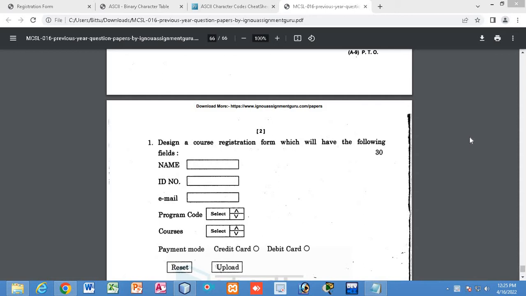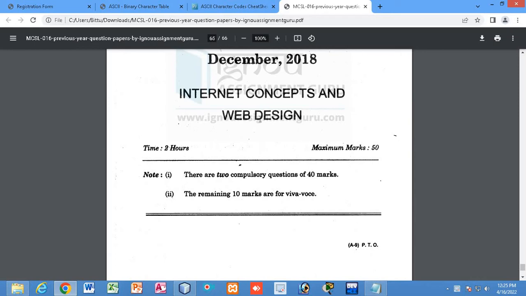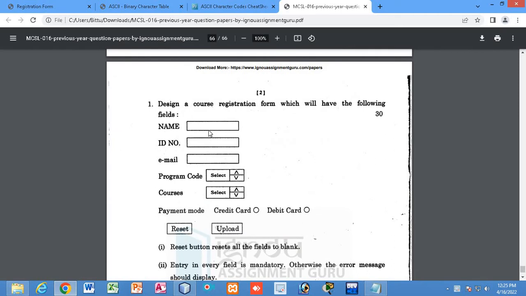In the previous classes I have already discussed some of the most important questions that might be coming in your exam, that is your MCSL-016 lab paper, that is Internet concepts and web designing. I told you that some of the most important questions are form designing and form validation. These questions carry 30 marks, and this comes in most of the papers that I have observed.